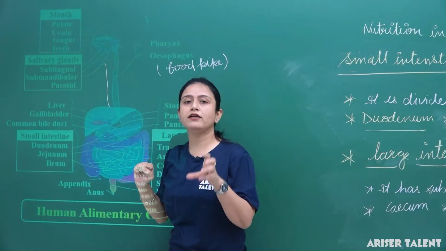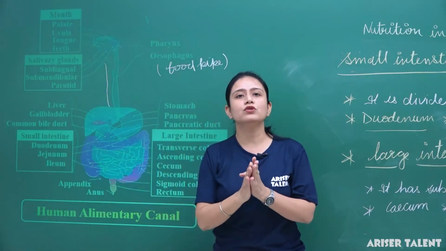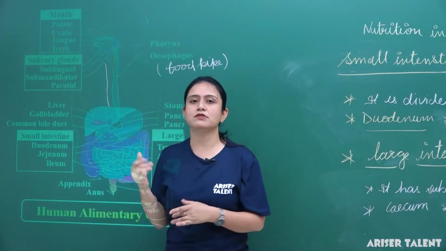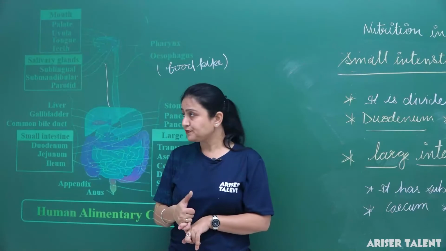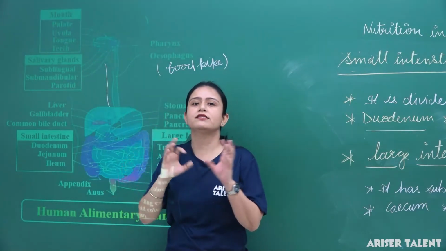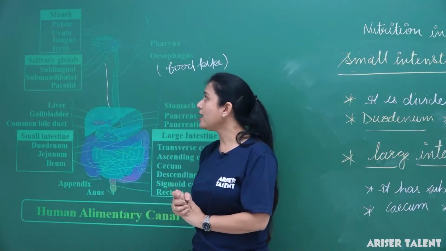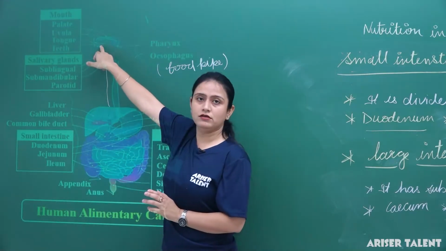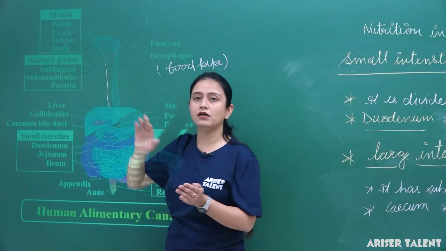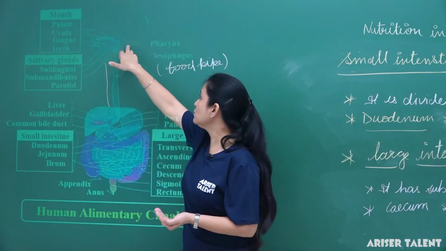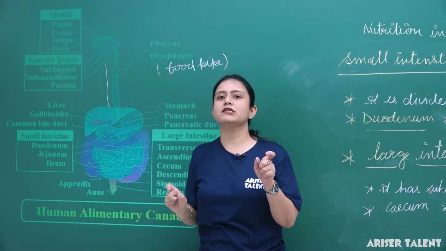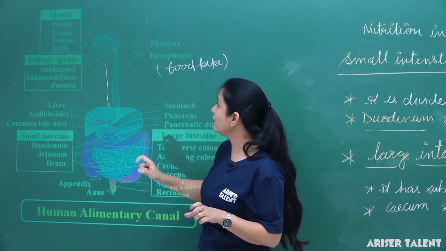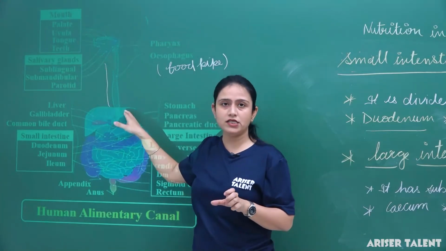These salivary glands, what do they do? They make the food soft and moist. As well as some digestive enzymes are present in the saliva, which kills the bacteria. Now what happens when the food becomes soft? Then the muscular tongue pushes it back to the pharynx. Pharynx is a small chamber through which food goes to the esophagus.